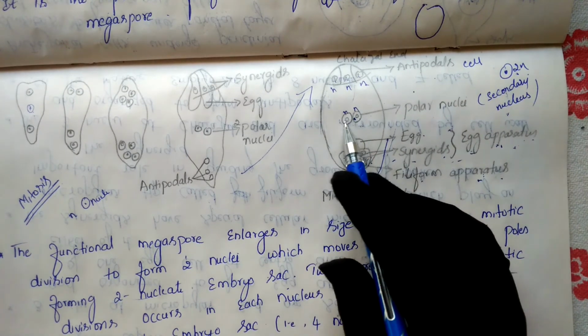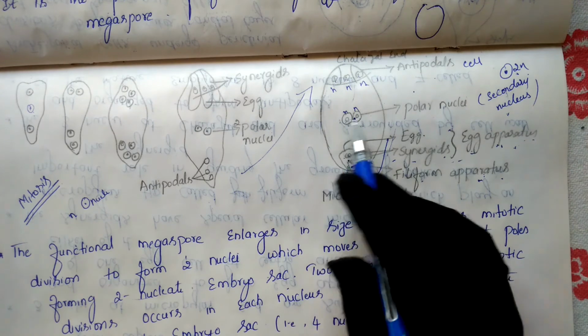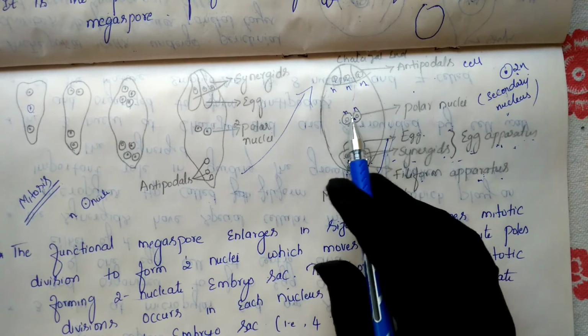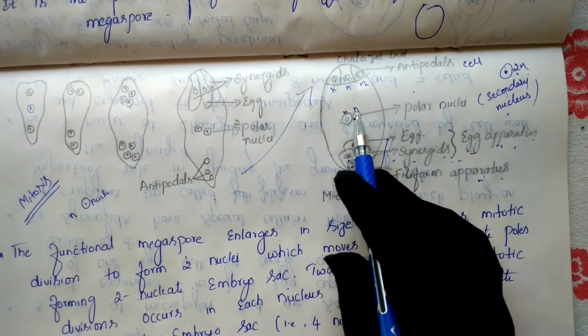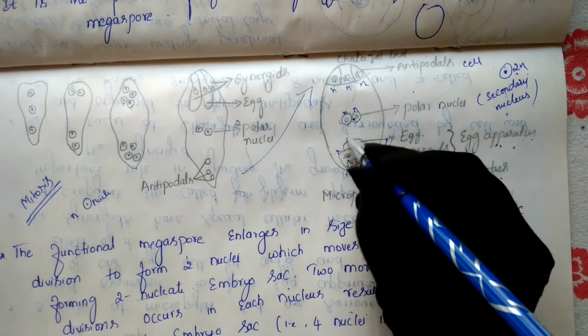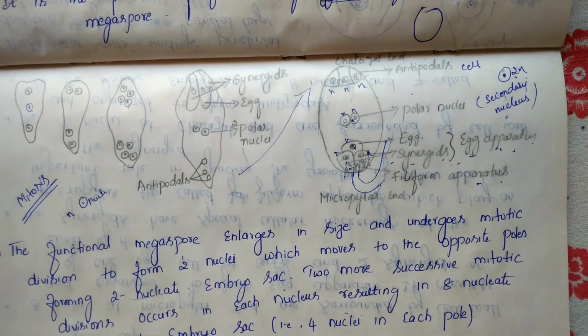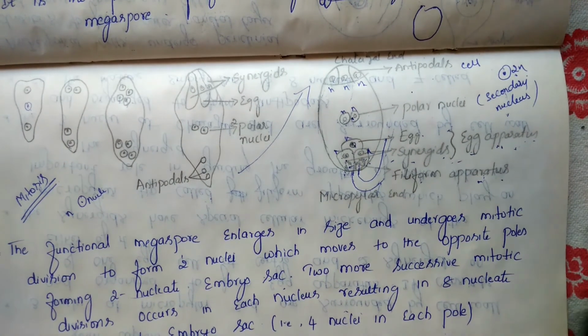These 2 nuclei combine together to form a single cell. So that's why the two nuclei are present. It will be diploid, but all the remaining cells present here will be in haploid condition. So the notes have been mentioned here like this.